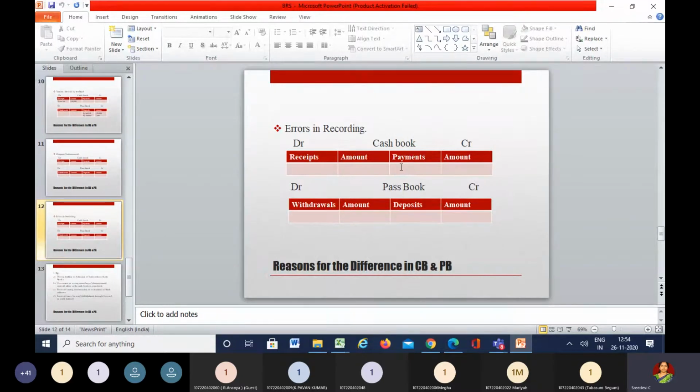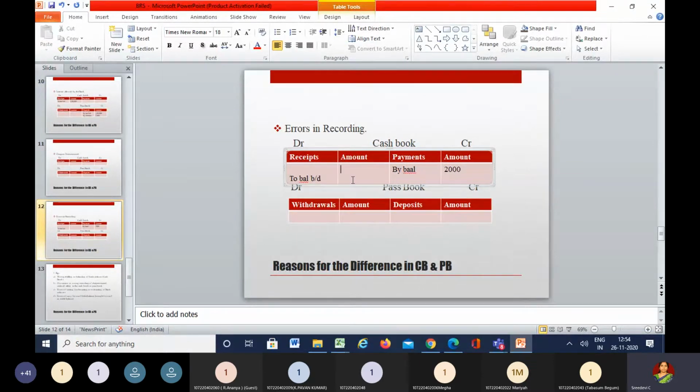The closing balance of the cash book is carried forward, and when you go to the opening balance, when you have to show the opening balance, by mistake you must have taken it as to balance brought down.